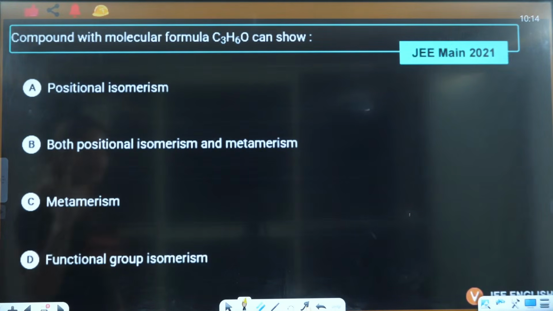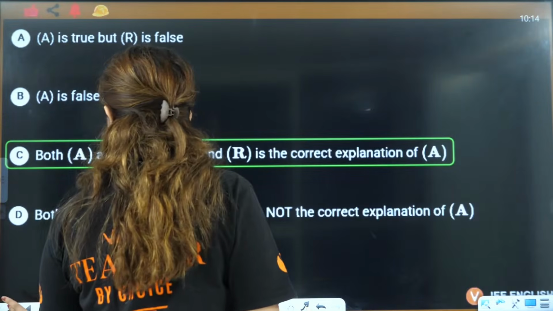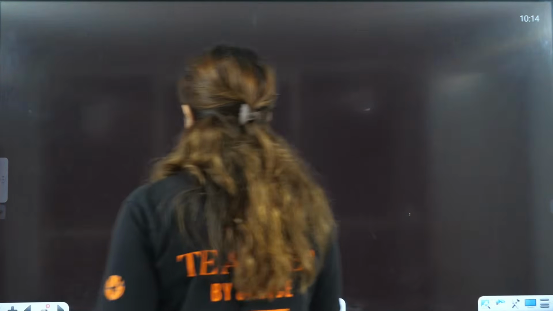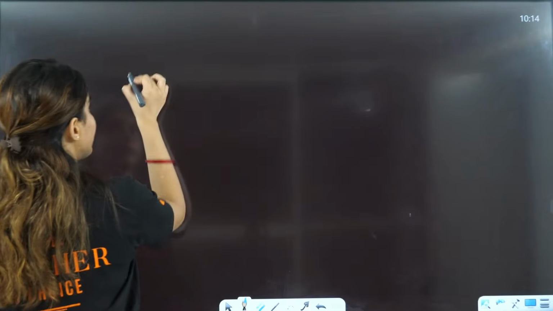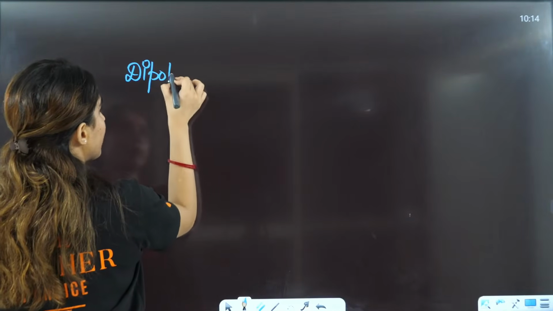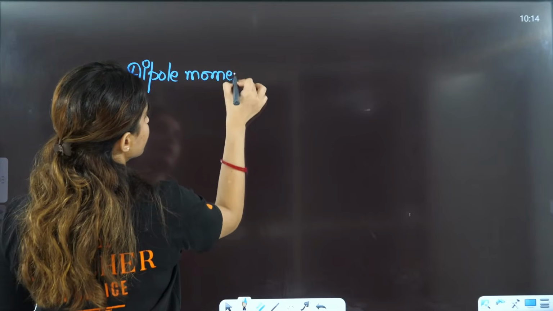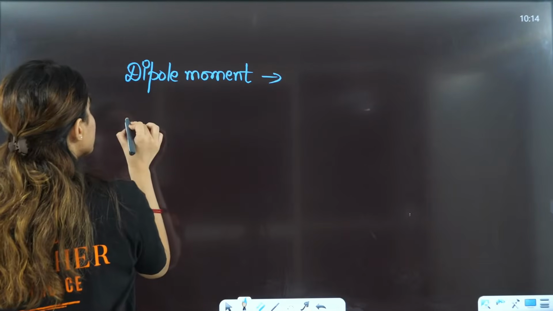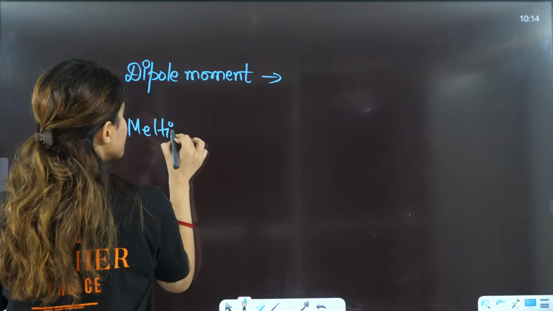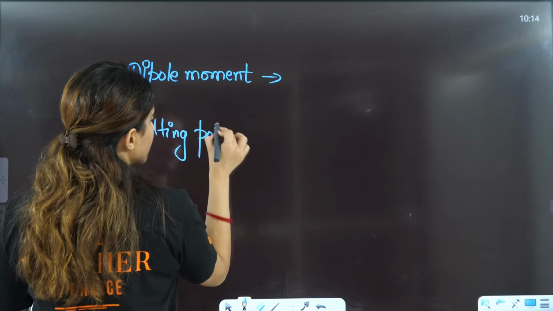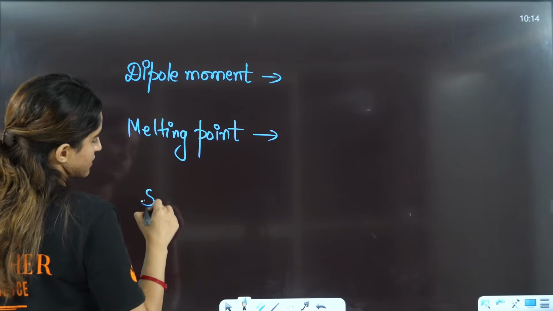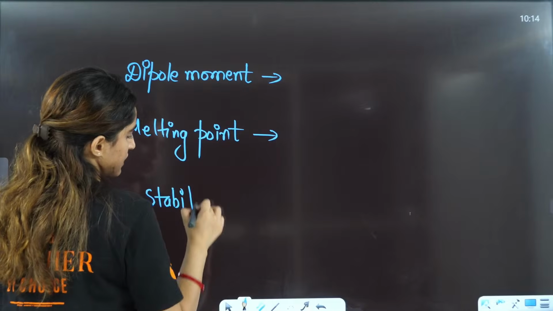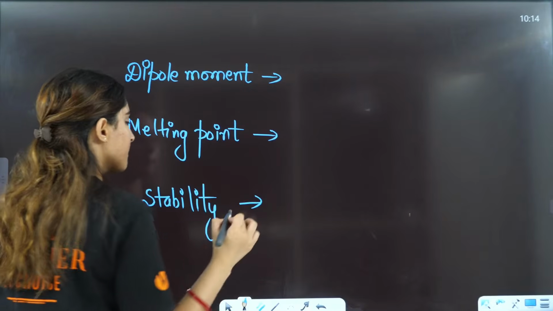Okay. Now before this I want to write something here regarding cis and trans. If you compare cis and trans, let's talk about dipole moment. Everybody, let me know in the chat box which has more dipole moment. Then let's talk about melting point. This should be in your notes, okay? Then let's talk about stability.